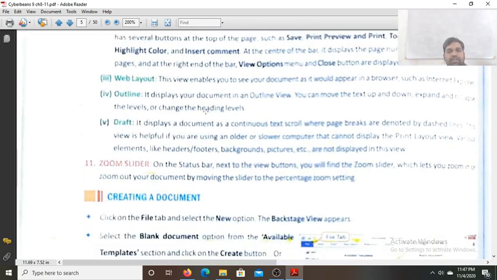Next is the web layout. This view enables you to see your document as it would appear in a browser such as Internet Explorer. Now the web outline. It displays your document as an outline view. You can move the text up and down, expand and collapse the labels or change the heading labels.